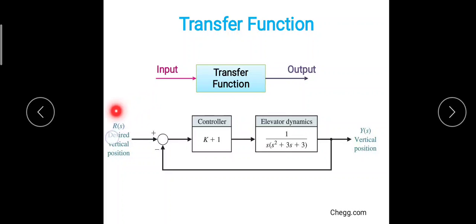So here suppose R(s) is the Laplace transform for the input, and Y(s) is the output. In any system, suppose we want a vertical position for a machine, then we set the controller by providing a particular control law or control instruction. Then the elevator dynamics will have some formulation or equations which govern it as a transfer function, and then we will obtain the result as per the transfer function. So this is the transfer function.